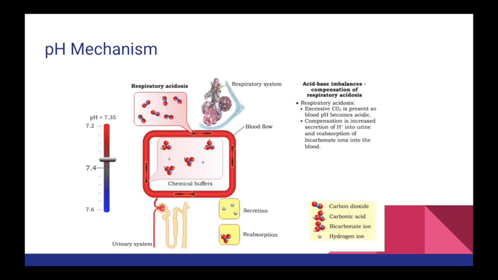An increase in CO2 levels in the body means that more carbon dioxide is available to combine with water to form carbonic acid. This carbonic acid dissociates into bicarbonate and H plus protons. The accumulation of H plus protons in the blood is what leads to a decrease in pH, causing the respiratory acidosis.